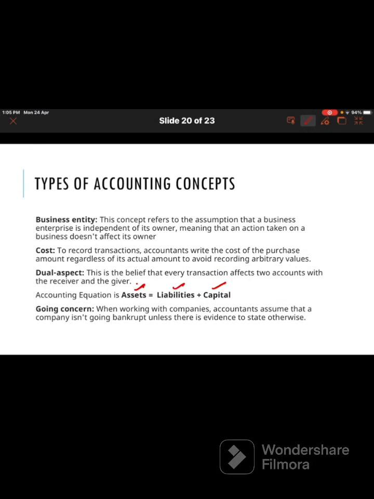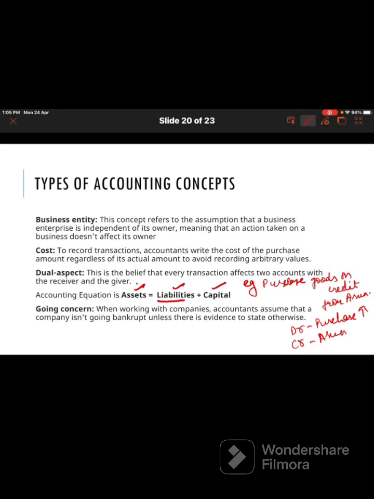For example, purchase of goods on credit from Arun. Okay. So one debit aspect is purchase. That means your asset is increasing. And the credit aspect is Arun, he is the giver. That means your liability, creditors, that you have to pay.